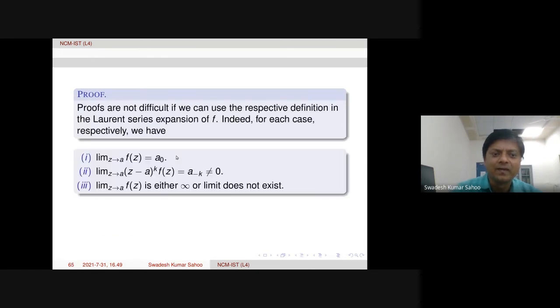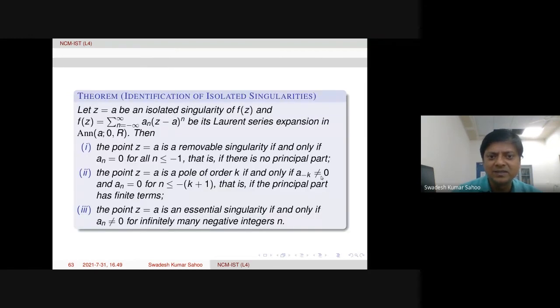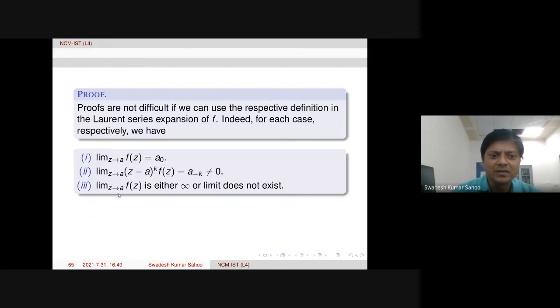And for the second one, we need to multiply (z minus a) power k with f of z. This a minus k is non-zero. We are getting, okay, so this is what a minus k is non-zero. And the third one, this is either infinity or the limit does not exist.